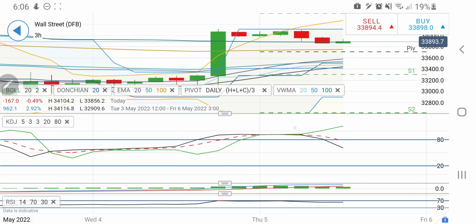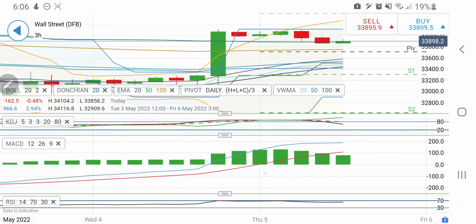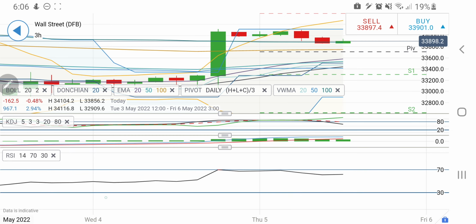Now look at the 3-hour chart. This is overbought, now wide and divergent, indicating there is little bearishness on the 3-hour charts. MACD here is also trying to converge, and RSI is near the overbought zones.